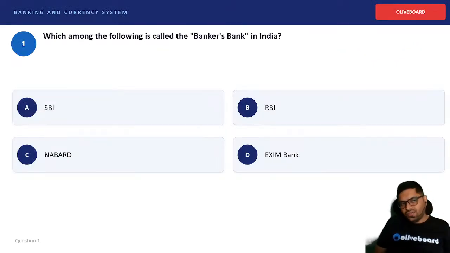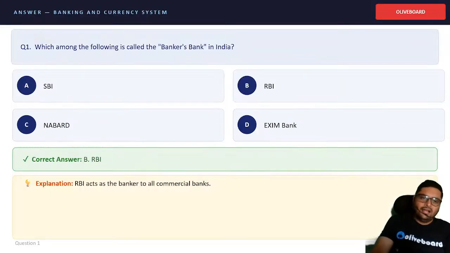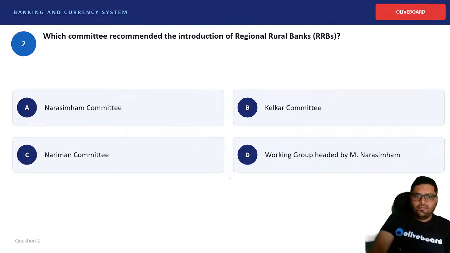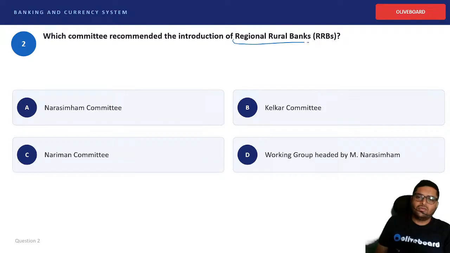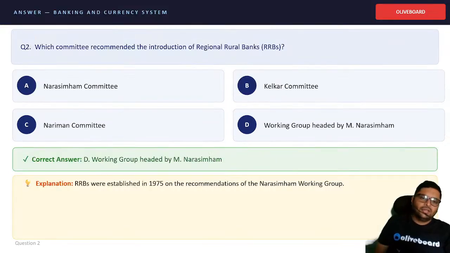So let us try some questions on the banking system and currency system of India. I hope you enjoyed the session. So let us have some quick questions. Which among the following is called the banker's bank? Obviously, RBI, correct? It is known as banker to all commercial banks, right? Which committee recommended the introduction of regional rural banks? This is important. There are regional rural banks also. So that is the M. Narasimham Committee, on the recommendations of the Narasimham Working Group.